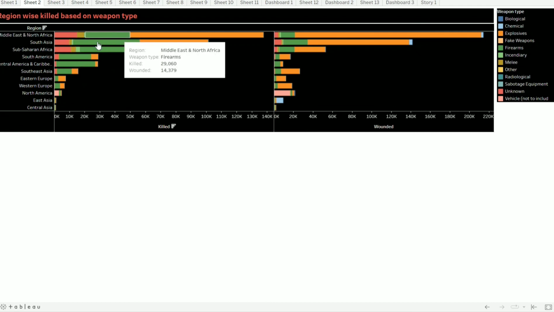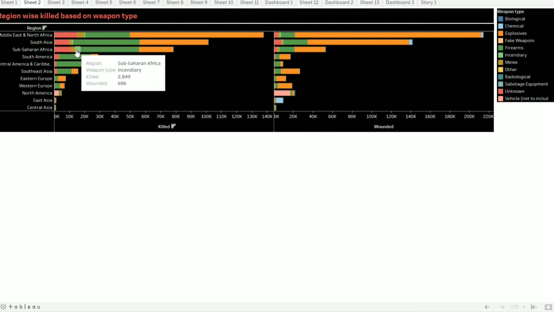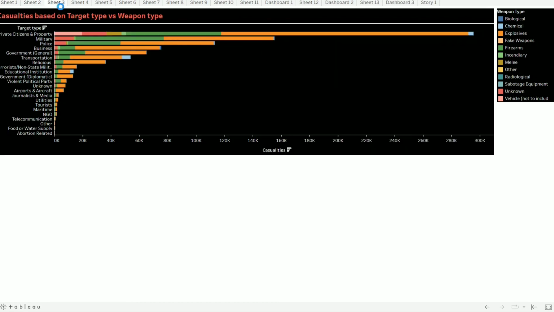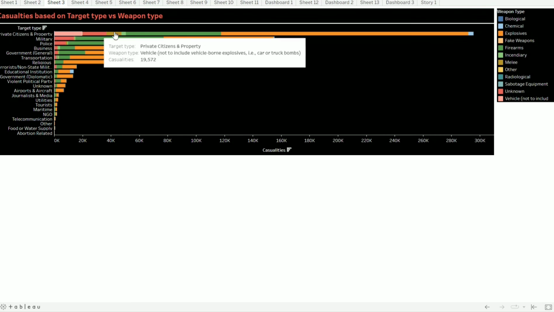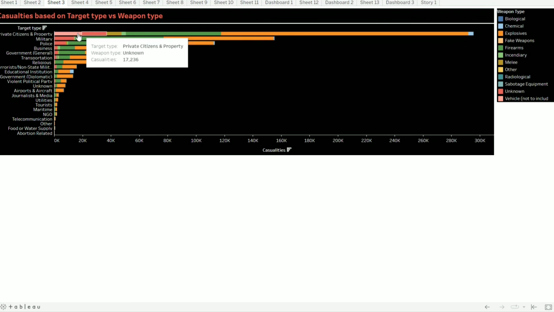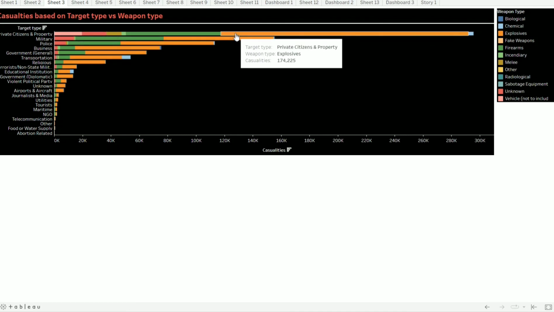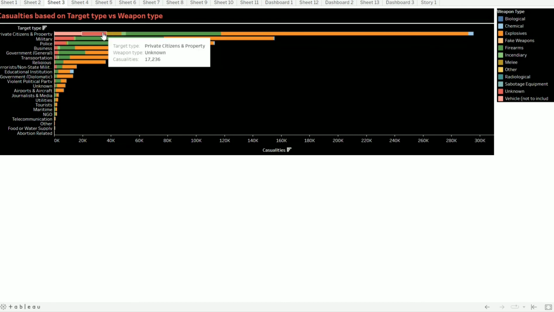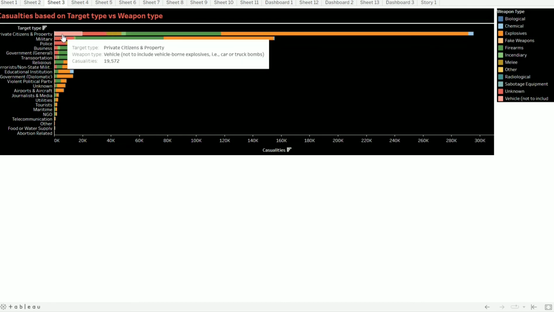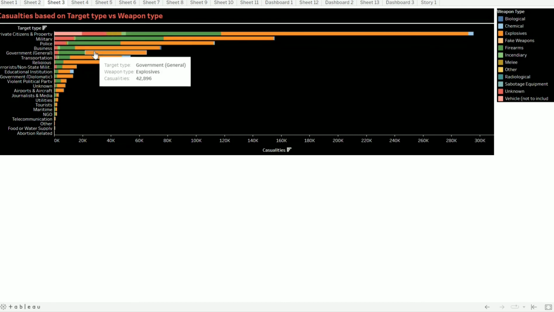Mostly we can see in Middle East and North Africa, then South Asia, then sub Saharan Africa, and so on. Next, the target type, private citizens and property are the most targeted, which is filtered by the weapon type. So we can see that the most used weapon is explosives, then firearms, then vehicle, and so on.